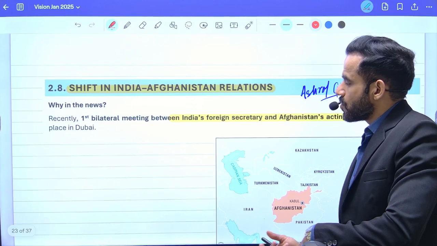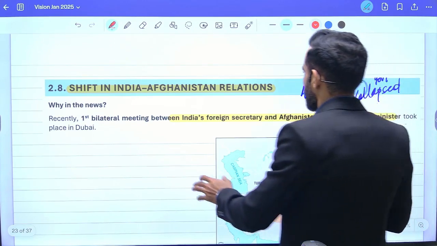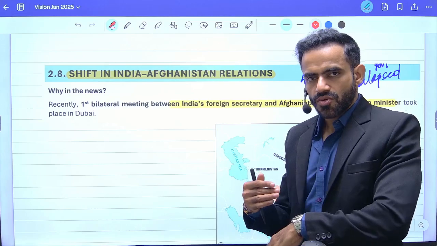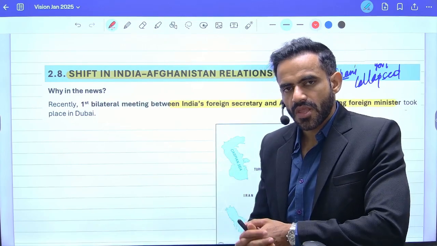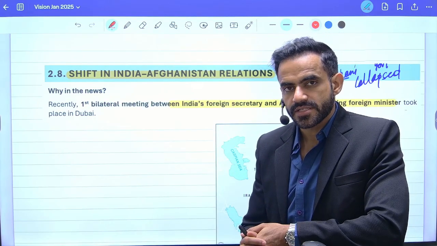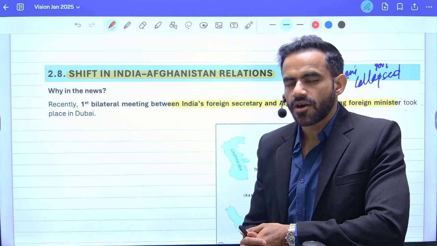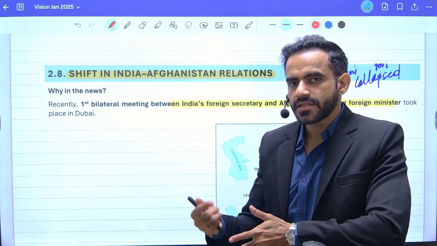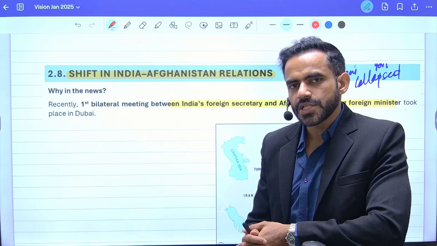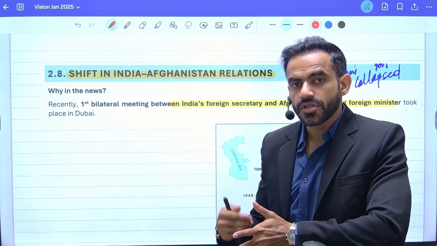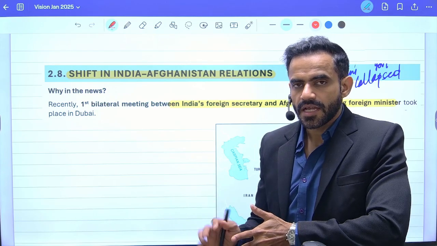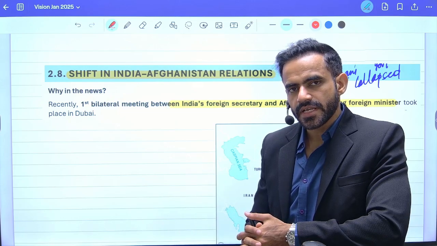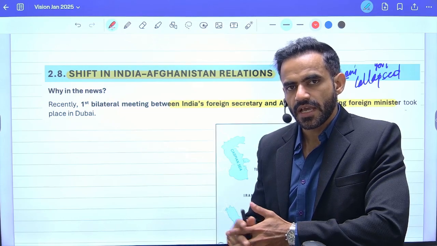Next is related to the shift in India-Afghanistan relationship. Let me give you a brief background. When US forces decided to withdraw from Afghanistan, the Ashraf Ghani government was there, but that government was overthrown and Taliban took over. Now India's policy was that we will not negotiate with Taliban. That means we will not interact with Taliban officially. But recently there was a change in this policy.